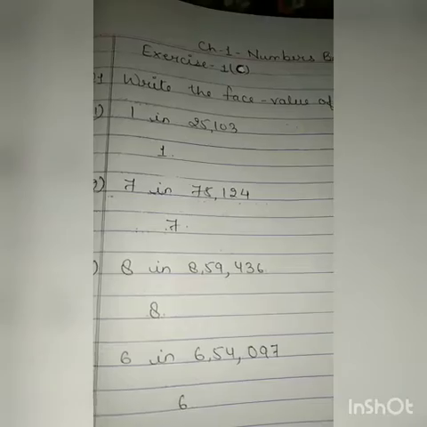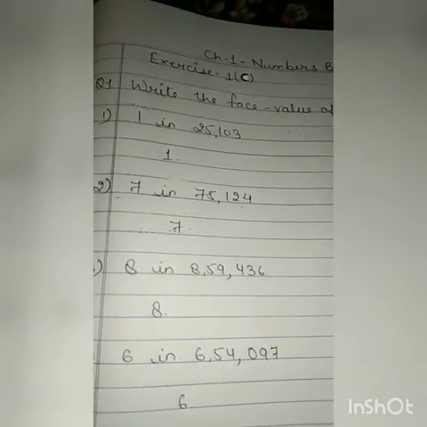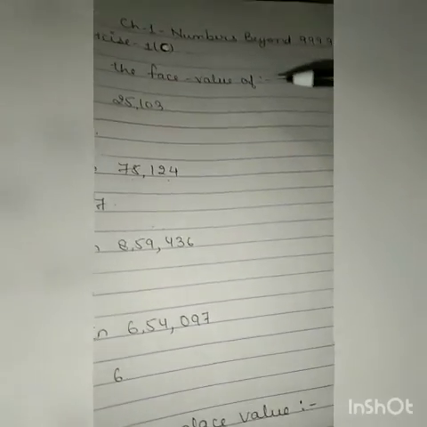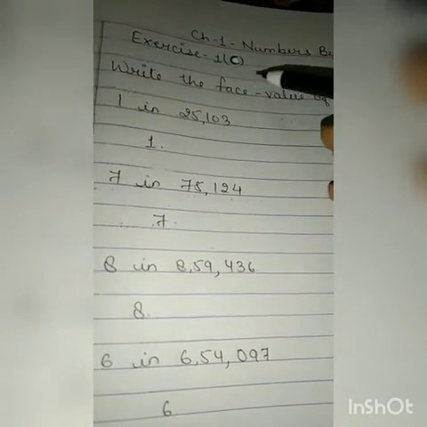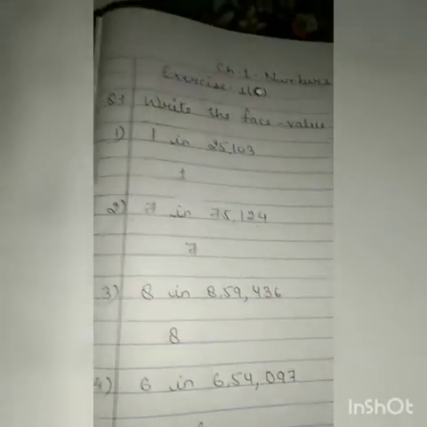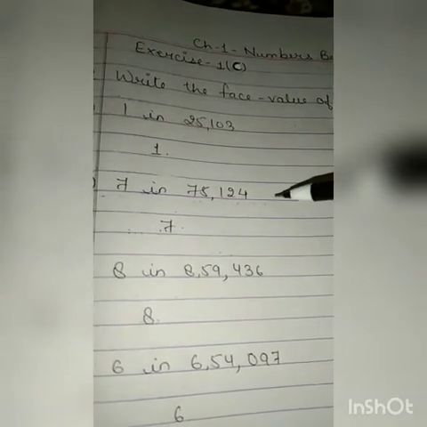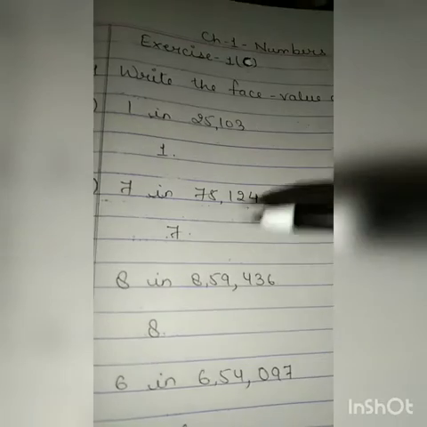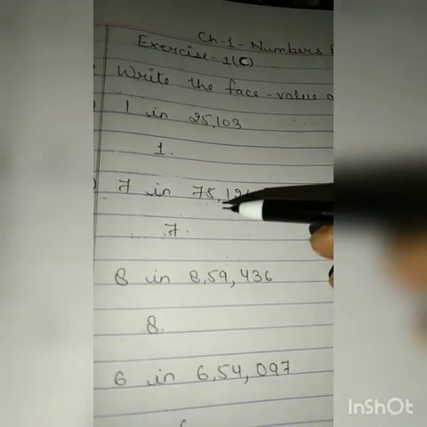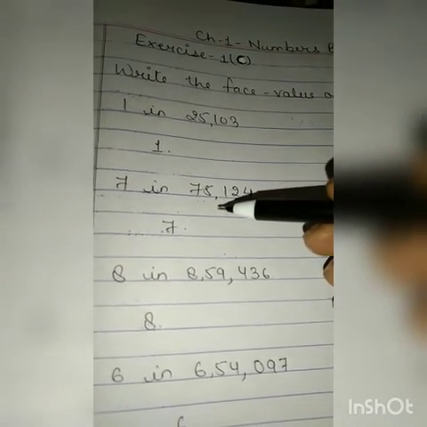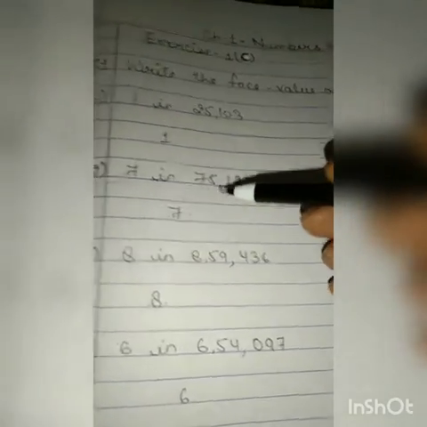Okay children, now let's start doing exercise 1C. We are going to start the new exercise of the same chapter number 1, numbers beyond 9999. The first question of exercise 1C is: write the face value of the given numbers. You are asked to tell the face value of the given digits.